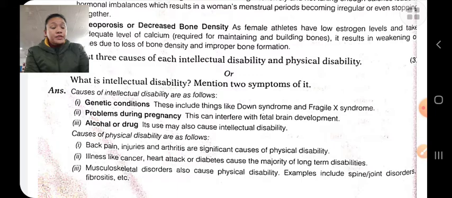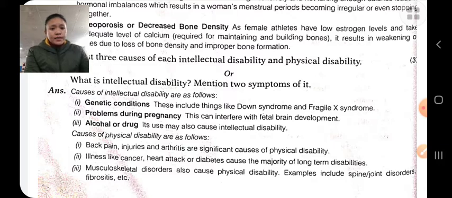And physical disability. Physical disability is a condition in which the person's physical functioning does not work properly. It affects the mobility of a person, the ability to use his upper or lower limbs. The person is not able to use his body parts efficiently, that is, not able to use upper limbs, lower limbs. The muscular system, circulatory system, respiratory system, nervous system, etc., do not function properly.